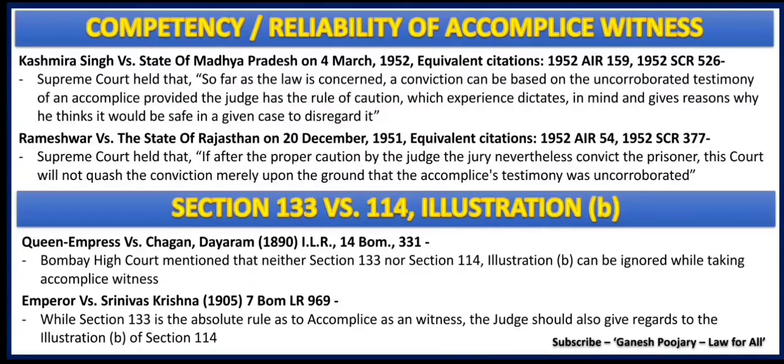The next two case laws are very important, which are discussing competency or reliability of accomplice witness.